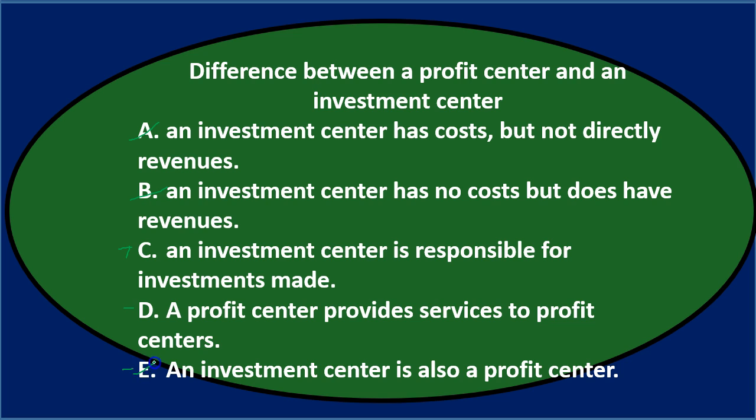So that's why it's not E. They're not the same thing, so they're different centers altogether. And then D, profit center provides services to profit centers. This isn't going to be the difference. C is actually the final answer. Difference between a profit center and an investment center. C, an investment center is responsible for investments made.